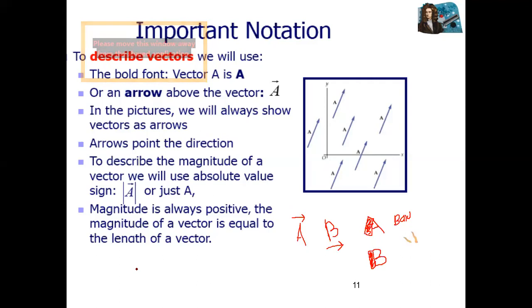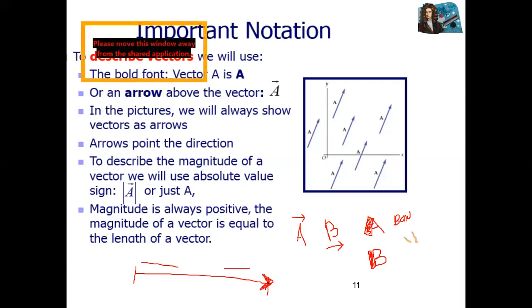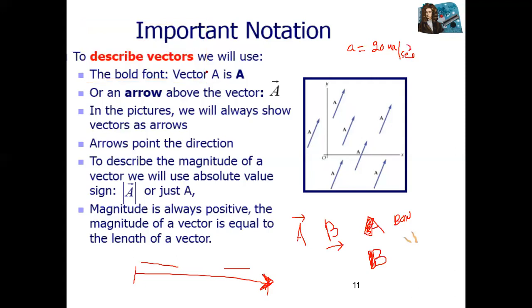If you want to draw an arrow, it has a starting point and an end point. This is the length, the magnitude of a vector. And this arrowhead shows the direction. For example, if you want to present acceleration or velocity, say an acceleration of 20 meters per second toward, let's suppose, east. So the direction is east. How can you present the vector for acceleration?